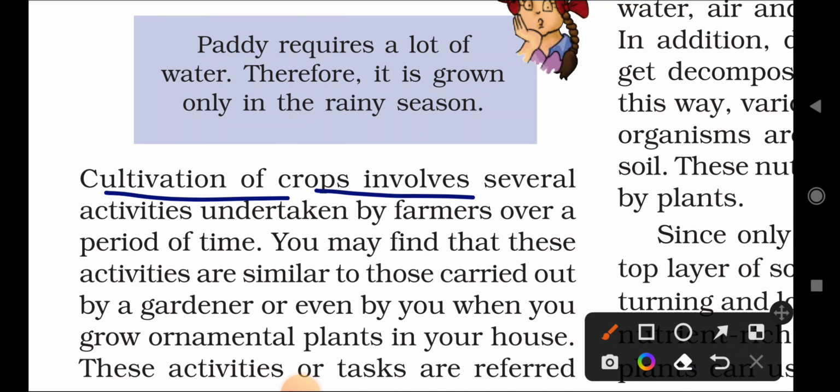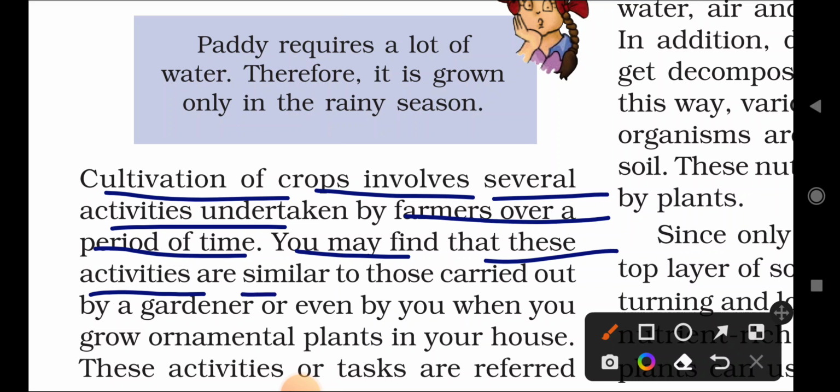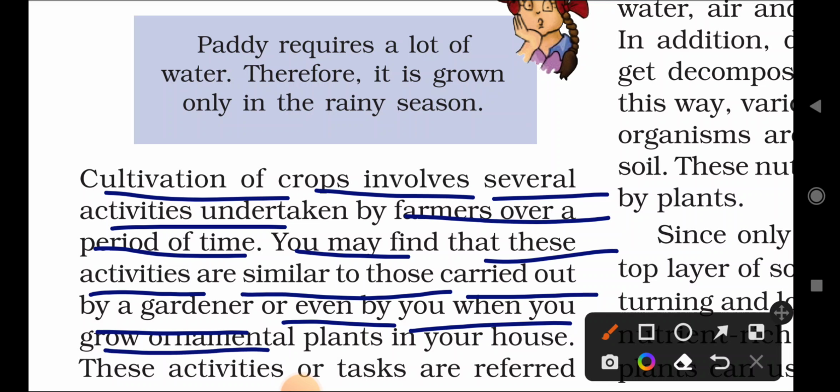Cultivation of crops involves several activities undertaken by farmers over a period of time. Cultivation of crops means farming of crops takes several activities by the farmers. Over a period of time means from one harvesting of a crop to the next harvesting, they require a lot of activities to be taken by the farmers to give high quality as well as a large quantity of harvested crops. You may find that these activities are similar to those carried out by a gardener when you grow ornamental plants in your house.